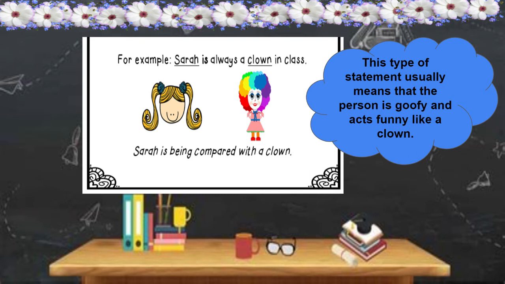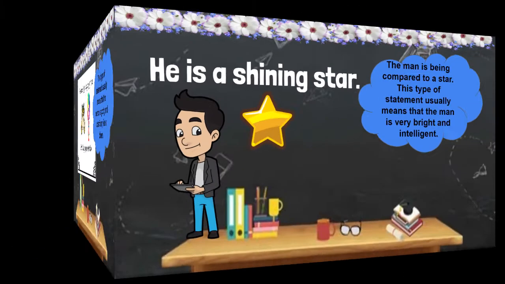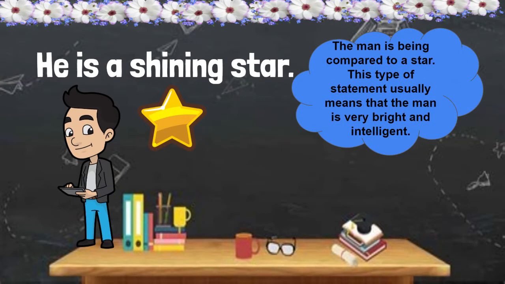Sarah is always a clown in class. Sarah is being compared with the clown. The type of statement here that you see usually means that the person is goofy and acts funny like a clown. He is a shining star. The man is being compared to a star. This type of statement usually means that the man is very bright and intelligent.